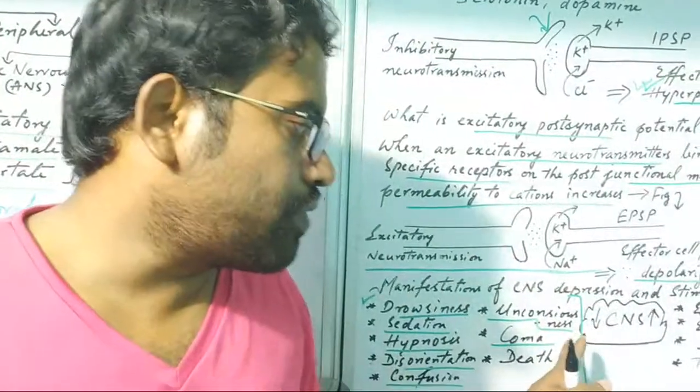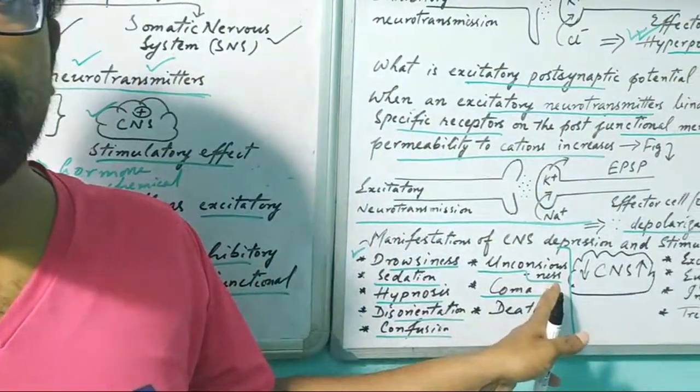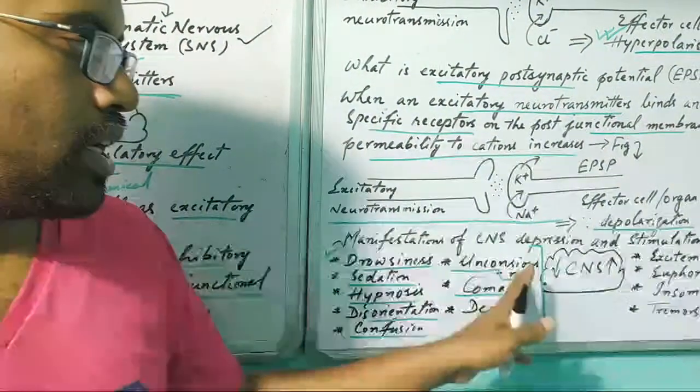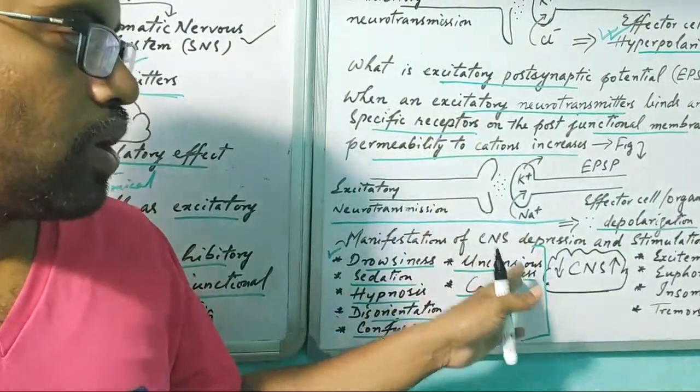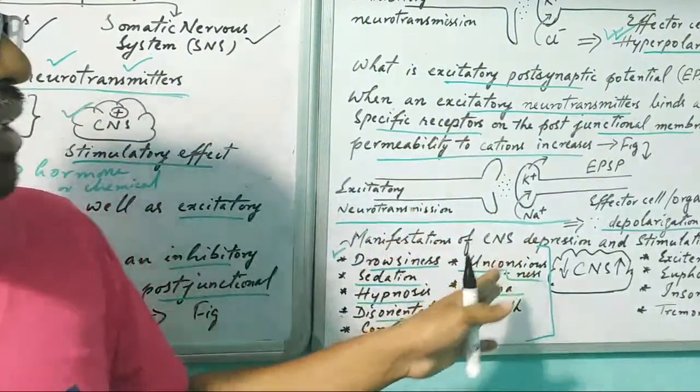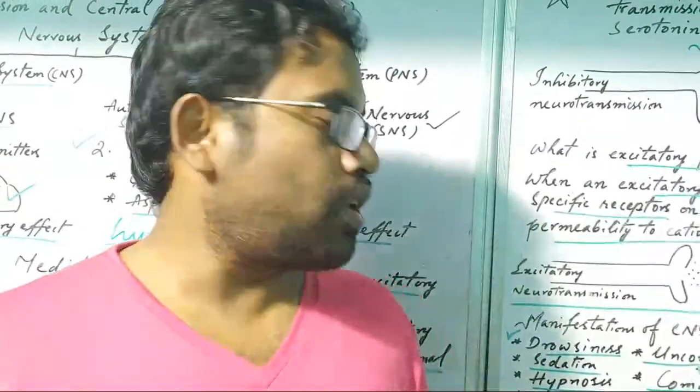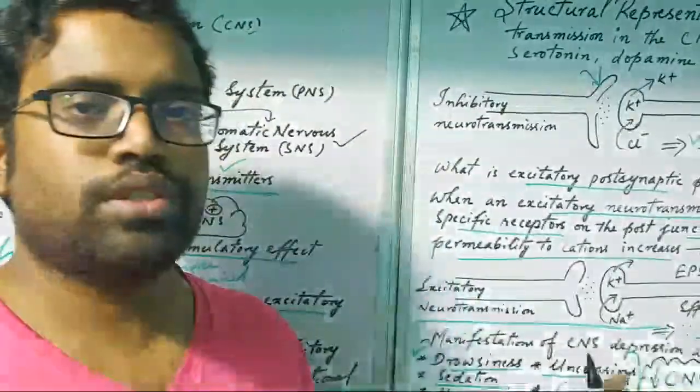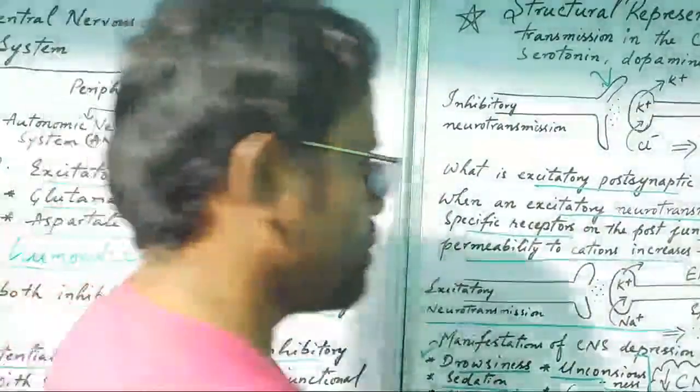After long exposure to coma, if all communication from the nervous system to the muscles ceases, then you are going to die, and breathing will also be disturbed at last.